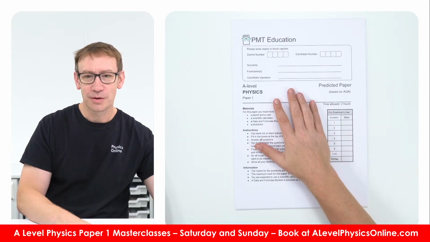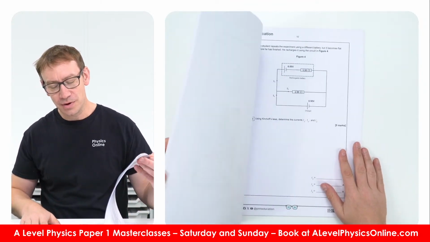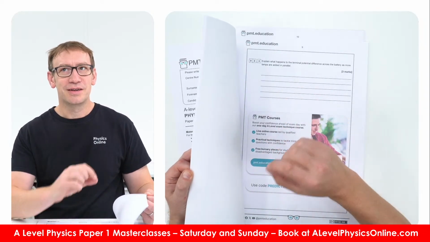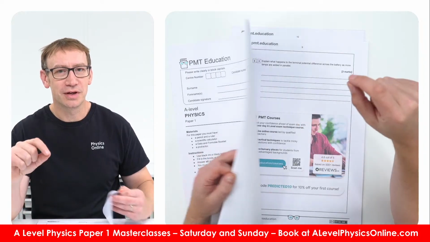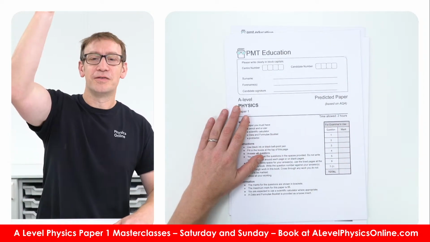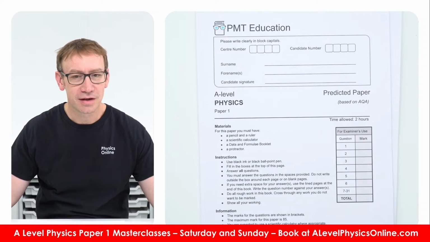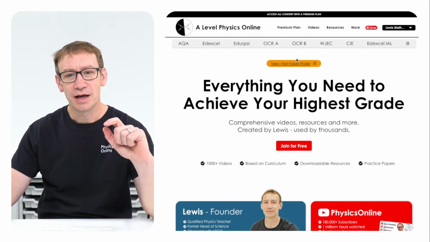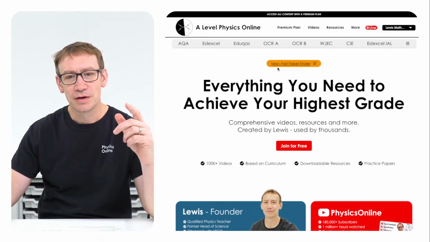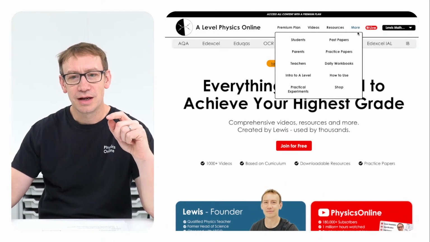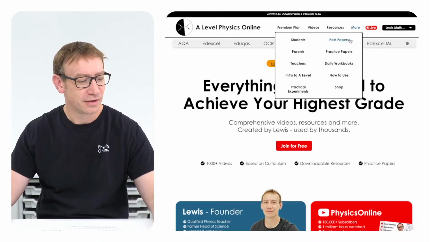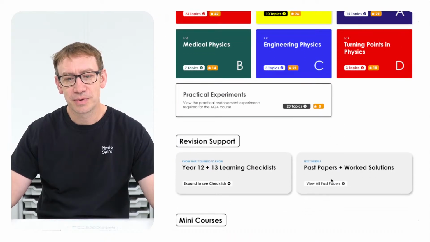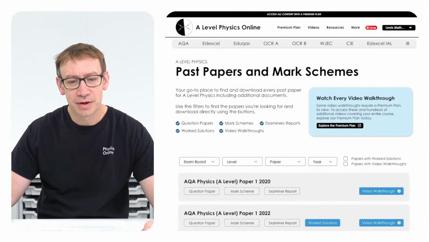And this question paper has lots of good practice questions, but I have no idea if these are going to come up in the exam, because I personally feel it's impossible to predict what's going to come up. And what I've done over the last year is lots and lots and lots of past papers. In actual fact, if I go over to my website, A-Level Physics Online, on the front page you can click on the link up here, you can click on more where it says past papers, or you could even just go to the AQA page, and then when you see the past paper and work solution thing, I've got a big past paper finder.